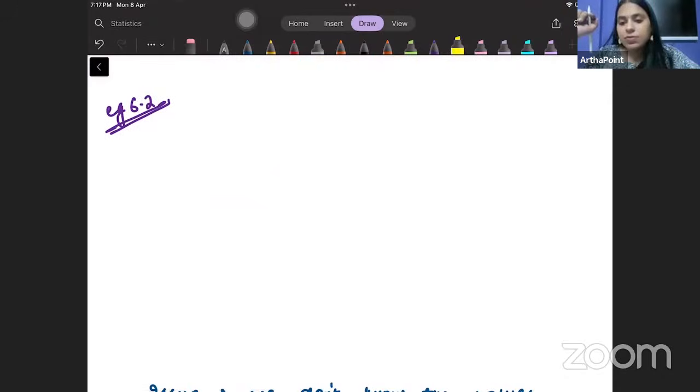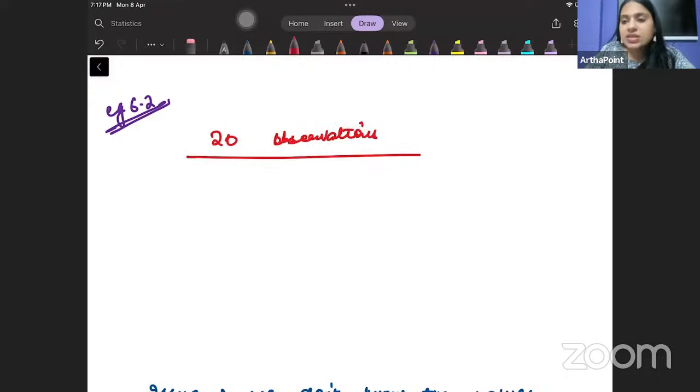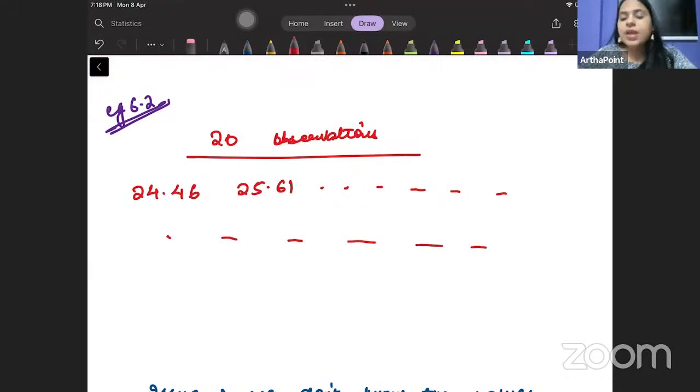So in the next example, they have given you 20 observations, right? And in these 20 observations, they have given you some numbers: 24.46, 25.61, ऐसे करके 20 observation दिए हुए हैं. And it says just assume that this is the voltage for something. किसी चीज का voltage आपको given है.